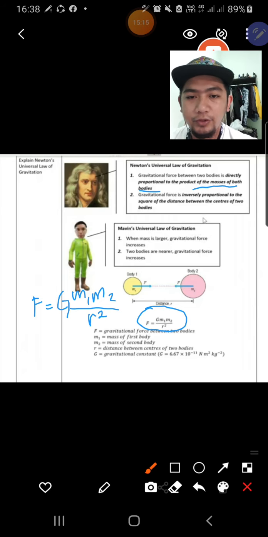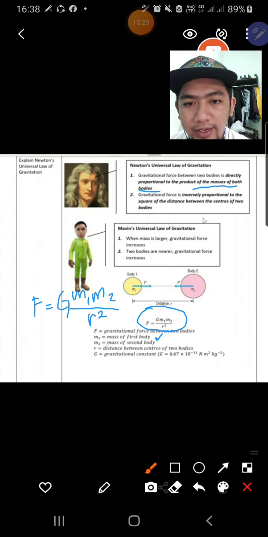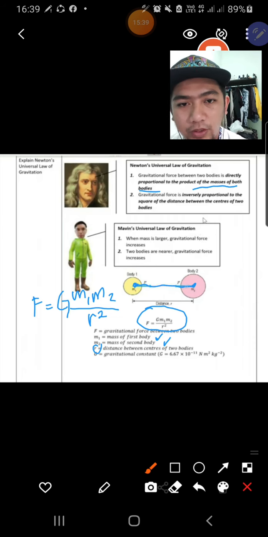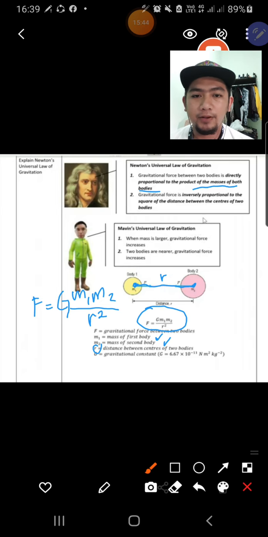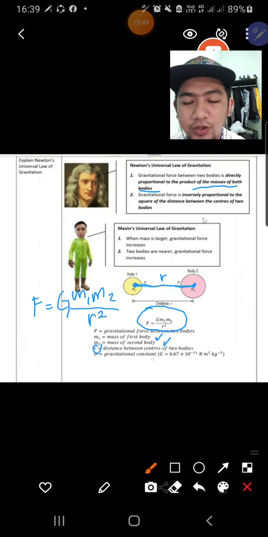squared. You need to remember M1 is the mass of the first body, M2 is the mass of the second body, and R is the distance between the centers of the two bodies. So you need to measure from the center of the second body to the first body. We call this R. Don't forget to square.